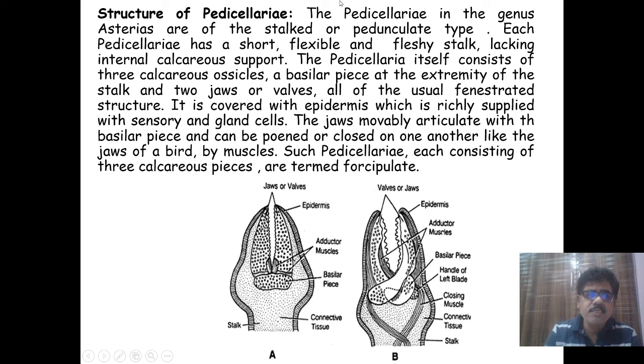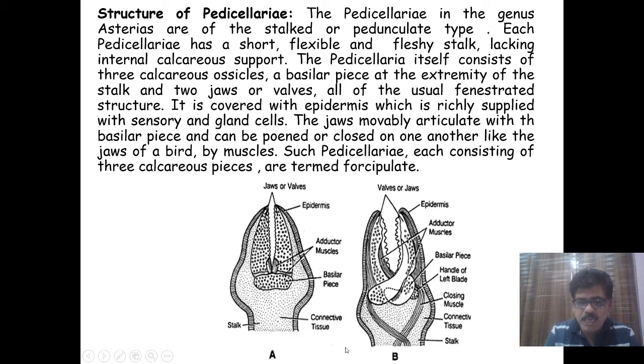Now we'll discuss the structure of pedicellariae. The pedicellariae in Asterias are of the stalked or pedunculate type. Each has a short, flexible and fleshy stalk, lacking internal calcareous support. The pedicellaria consists of three ossicles: the basilar piece and the jaws or walls. And which type is this? The forcipulate type of pedicellaria.